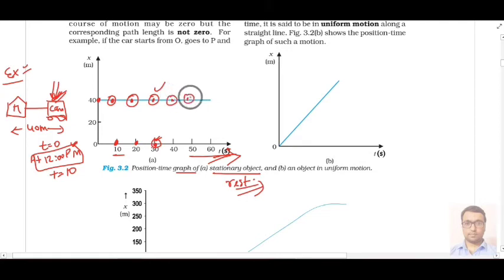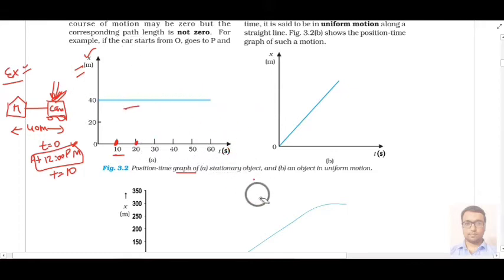So if you join all these points, you will get your graph, and you will observe that your graph is a straight line like this one. Such graphs are called xt graphs, because we have x on the y-axis and t on the x-axis, so we call it the xt curve, and this xt curve will be a straight line for a stationary object.